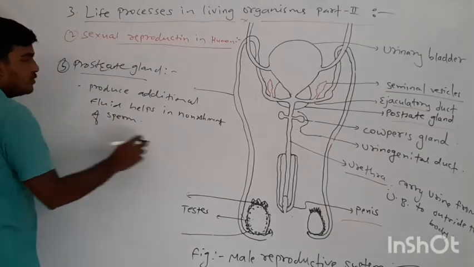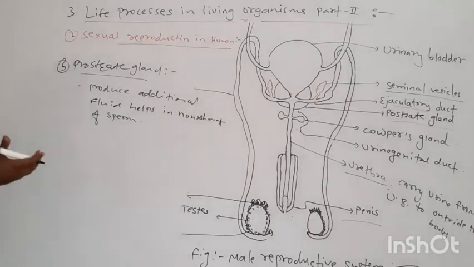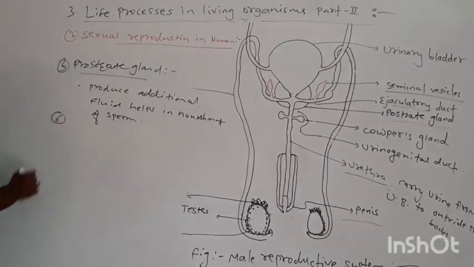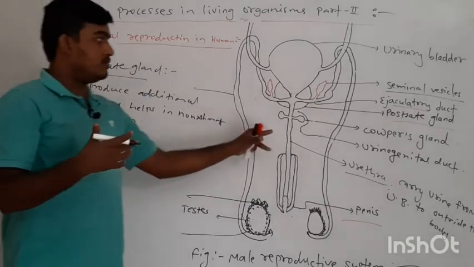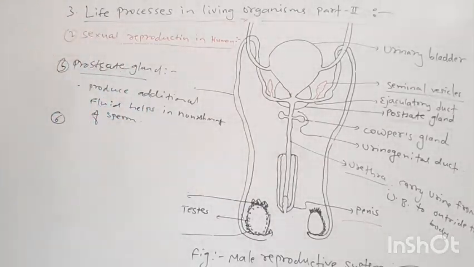This is also useful to nourish the growing sperm, we can say. Also it secretes a substance which is useful for the purpose of lubrication, we can say. Okay.